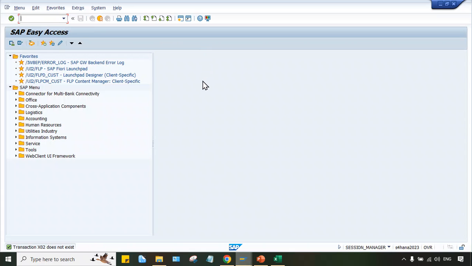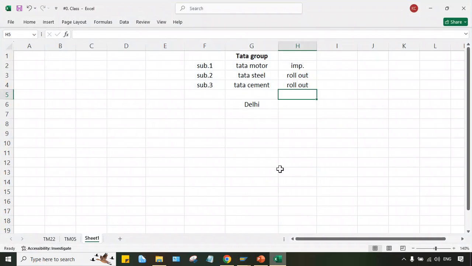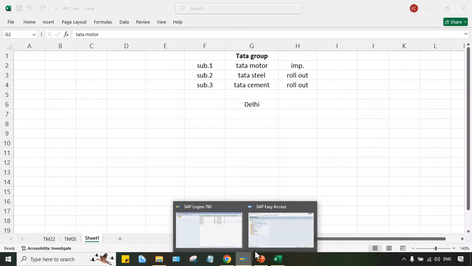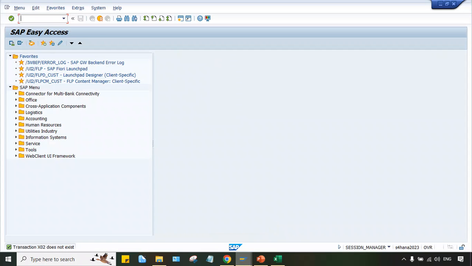Now let's suppose we have to post a transaction here for Tata Motors. Say, for example, a rent-related transaction: rent debit and bank credit. If we have to post this transaction for Tata Motors, we use the transaction code FB50. What is this transaction code, guys? A transaction code is a shortcut key. Let's suppose we have to post a normal JV, a general voucher, use FB50 and press enter here.